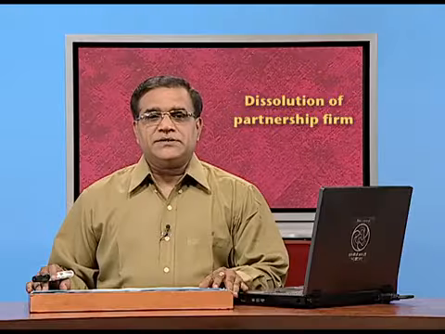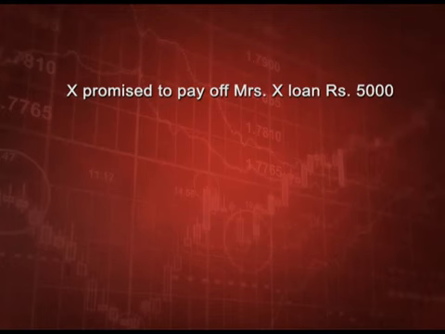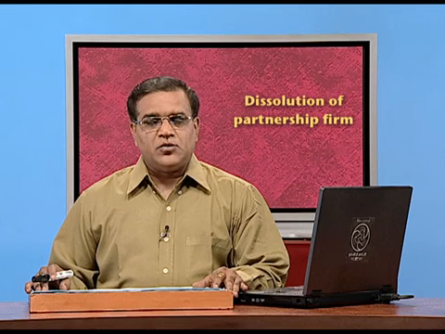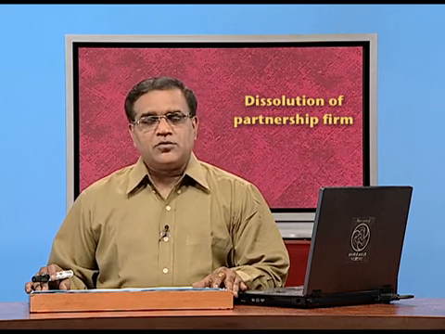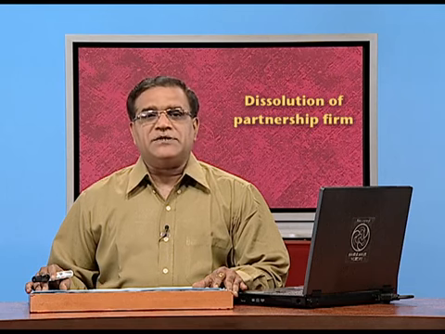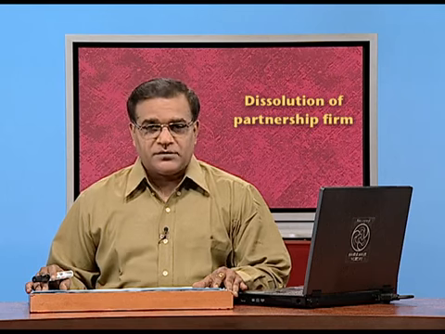The next entry is X promised to pay off Mrs. X loan 5,000. Now, Mrs. X loan is an outsider liability. It is not true that if X is a partner, then Mrs. X will also be treated as a partner, right.